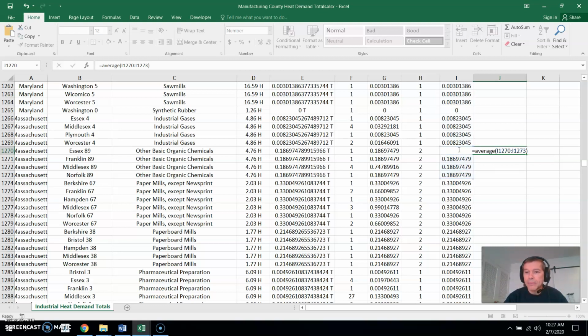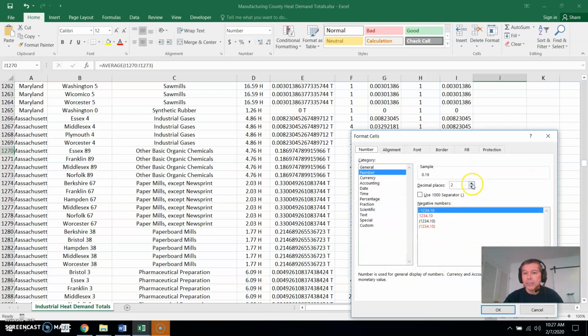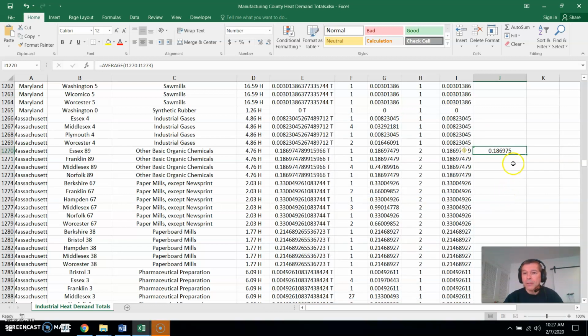And then when I hit enter, I have that average amount. Now maybe I want to get it really exact, so let me right mouse click and format the cell and show more digits. So I'll say OK then, and there we go. That's the average, very specific average.